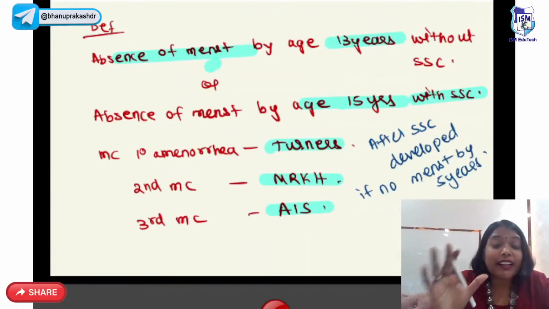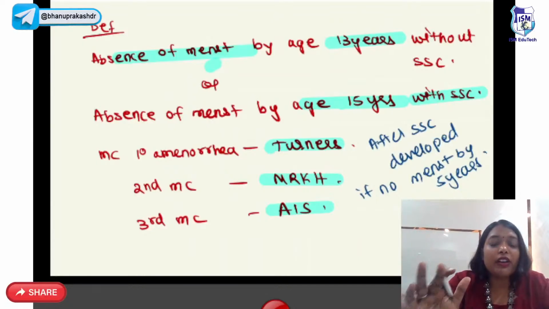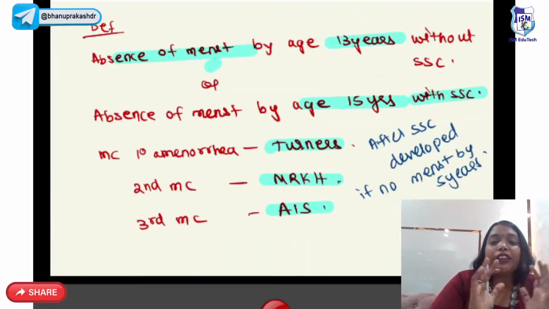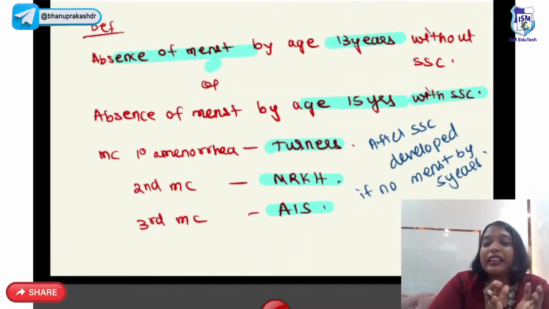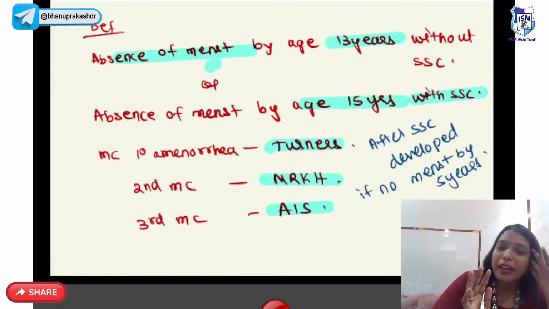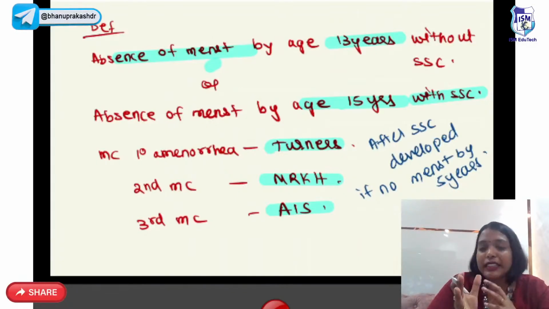Now, I'm going to simplify the amenorrhea topic as much as possible for you all. Whenever you get a question on amenorrhea, you will get a clinical scenario. And in that clinical scenario, you have to observe a few points: whether secondary sexual characteristics are present or absent, whether uterus is present or absent, and what the karyotype is. When you observe these three things, you will be able to answer what type of amenorrhea we are dealing with. Okay? The basic idea is that when you go back to the exam, it should be a cakewalk while you're answering. Everything should strike your brain while you're answering your MCQs. That is the main purpose of this session, right?